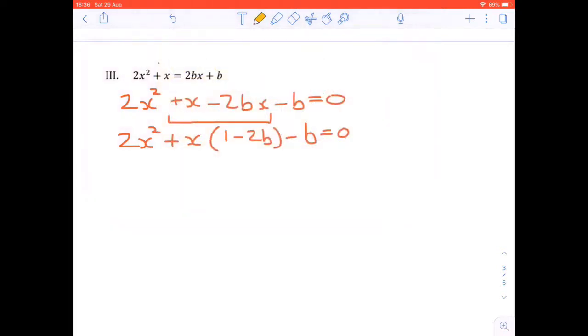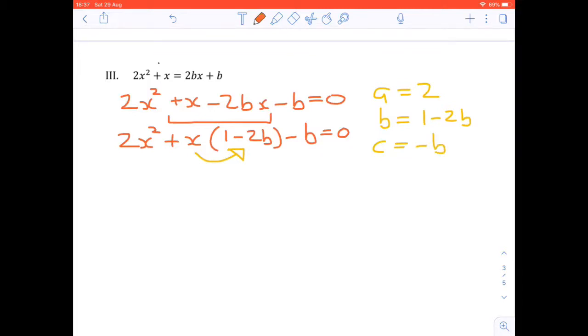So this means that our a value is 2, our b value is the coefficient of x. The strange thing here is that the coefficient of x, because of this bracket, sits behind x. But that whole bracket is still the coefficient of x. And our c value is negative b.